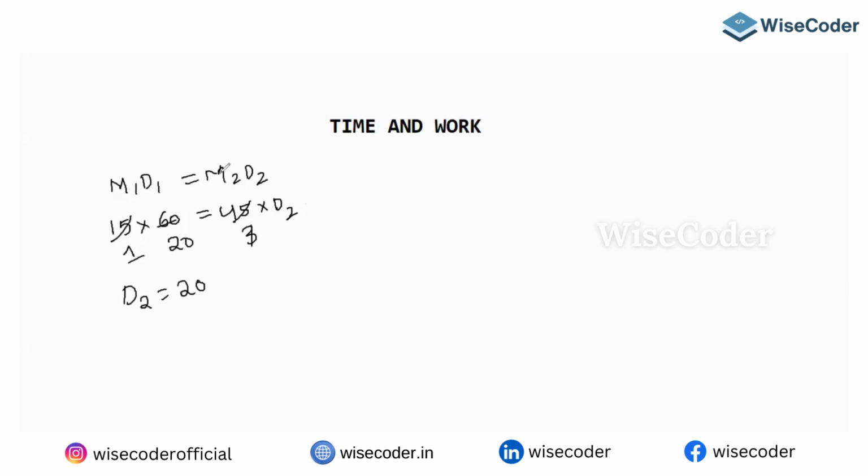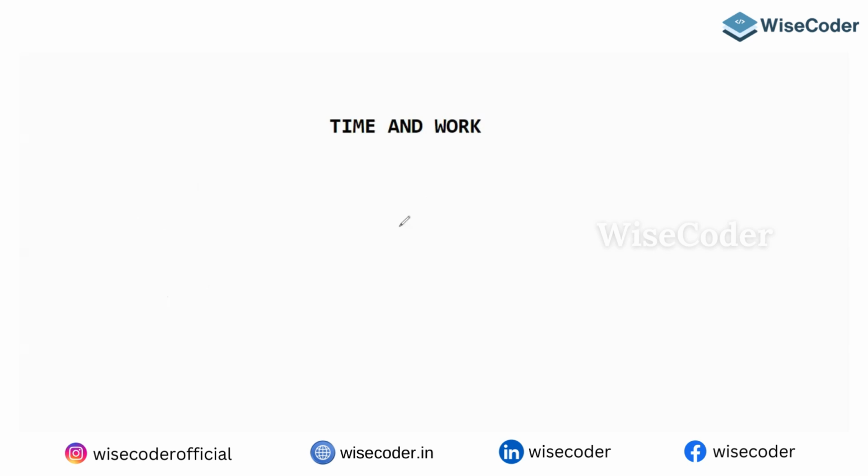So M1 D1 equals M2 D2, because he is not talking about hours, so there is no need of specifying it here. Conclude your formula in such a way. Okay, let's go to the next question. Please write down. 18 men take 20 days to complete a job, working 12 hours a day.